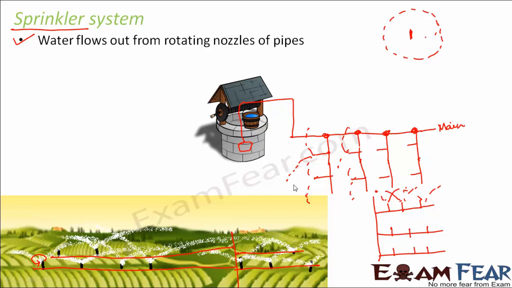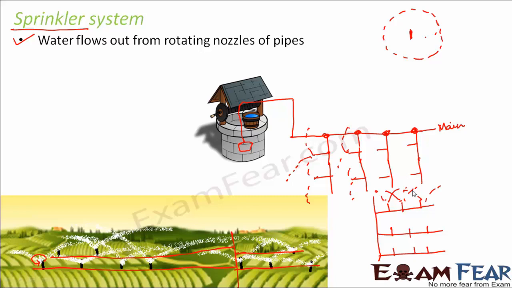Also, there will be efficient distribution of water because whatever water is flowing out of these nozzles, the same amount of water will flow out of all the rotating nozzles. That means every part of the field will receive a uniform amount of water. At the same time, there is no wastage of water because as long as it is required to irrigate, we will irrigate. When we think that we do not want any more water, we can just switch off the pump. Then there will be no water flowing into the main pipeline, and therefore no irrigation taking place, and hence no water wastage.